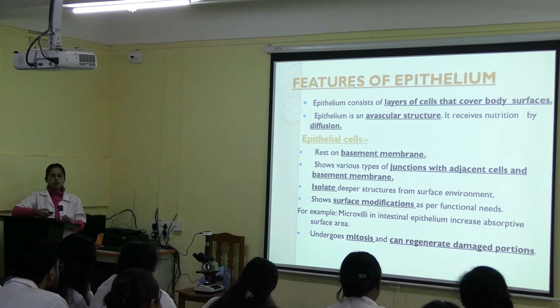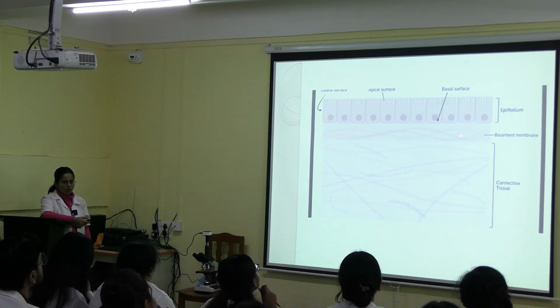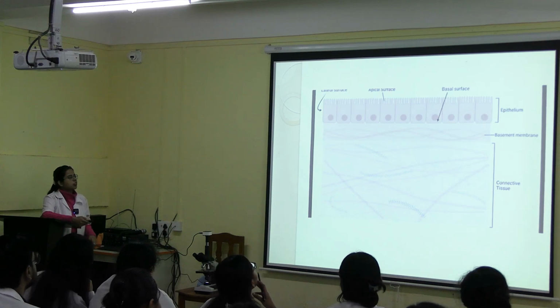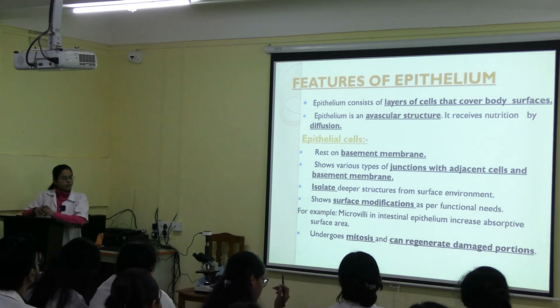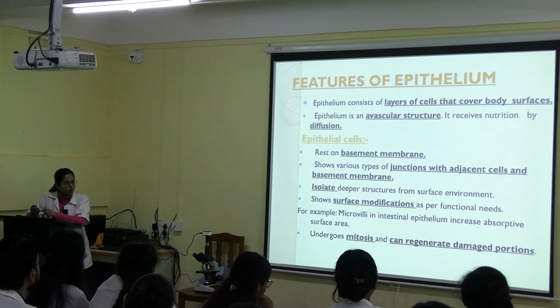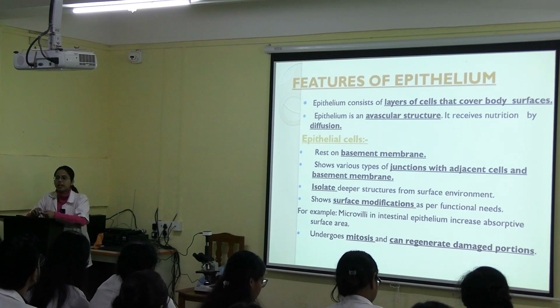Epithelial cells will rest on a basement membrane. See, this is the basement membrane. These are the epithelial cells. They are resting on the basement membrane. Now, as I already told, the cells will be adhered with one another with tight junctions. And epithelium will isolate the deeper structures from the surface environment. And epithelium can show some modification on its surface on the basis of its location.